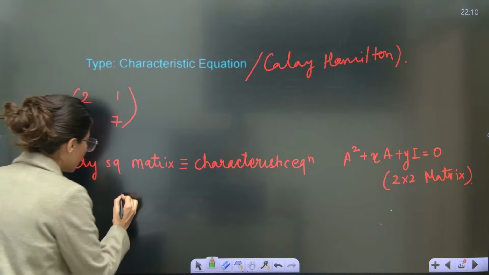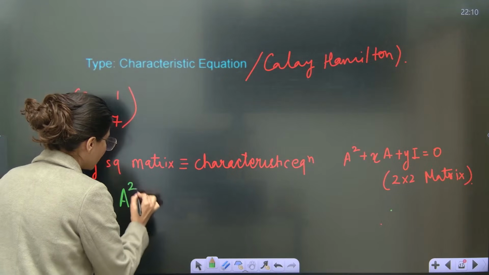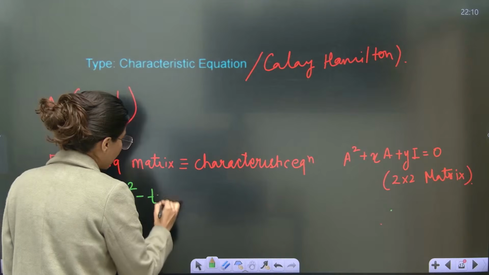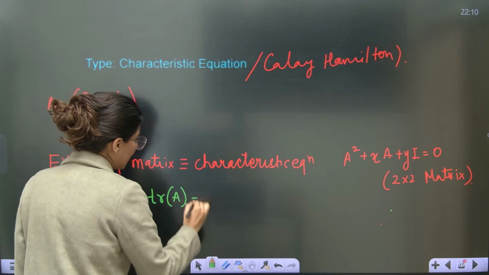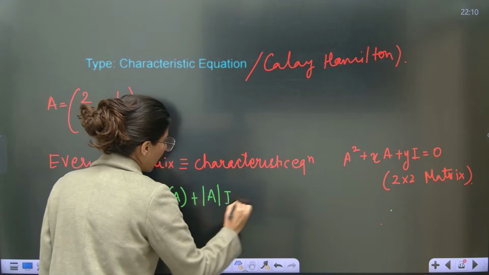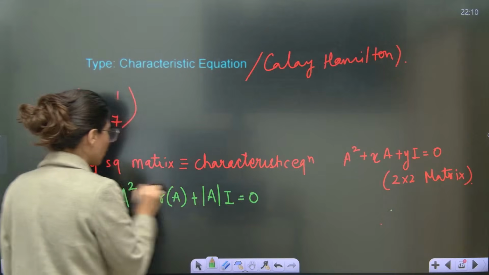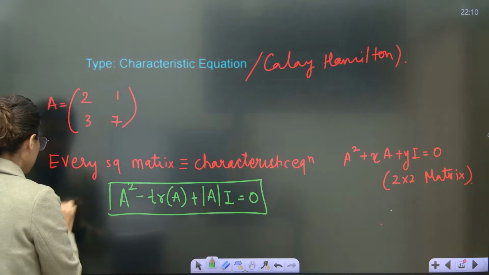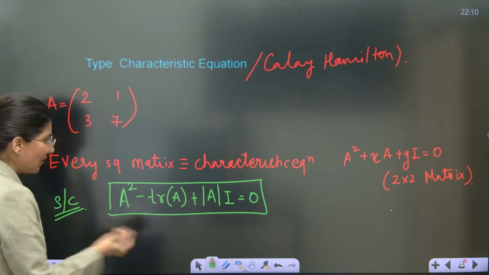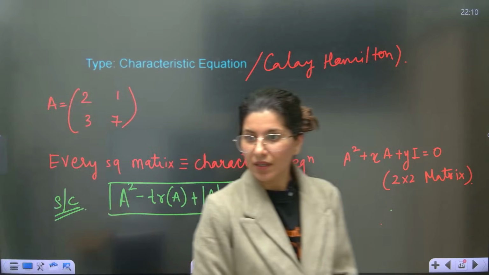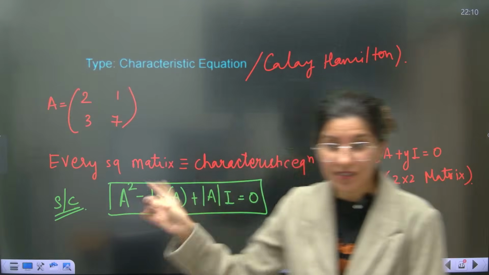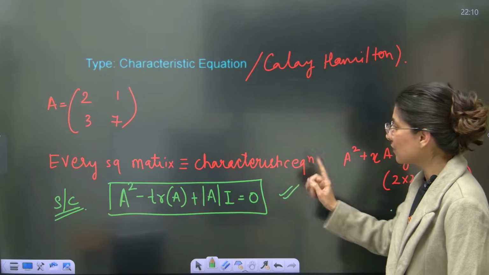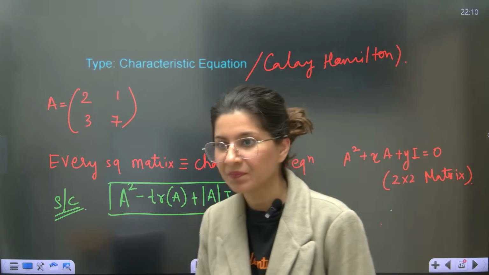Let me tell you. The characteristic equation of a 2 cross 2 matrix A will be A squared minus trace of A times A plus determinant of A times I is equal to 0. Remember this shortcut, guys. Obviously, it will have roots also. No, this is not AX equals B. That is a completely different thing. This is what I'm talking about.